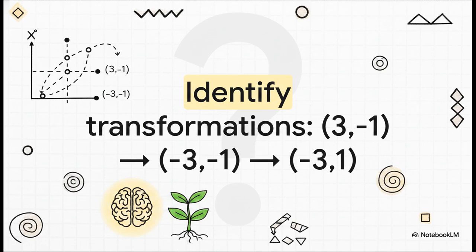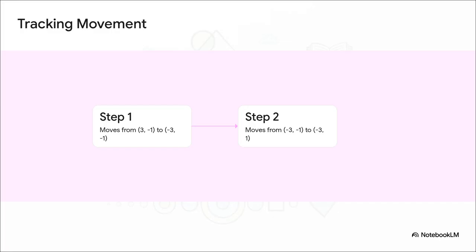Question 3 asks you to play detective and work backwards to identify the transformations. We start at 3, -1. Then, bam, the point shifts to -3, -1. Then it moves again to -3, +1. Breaking this down tells a very clear story of movement. Let's look at that step by step so we don't get lost.